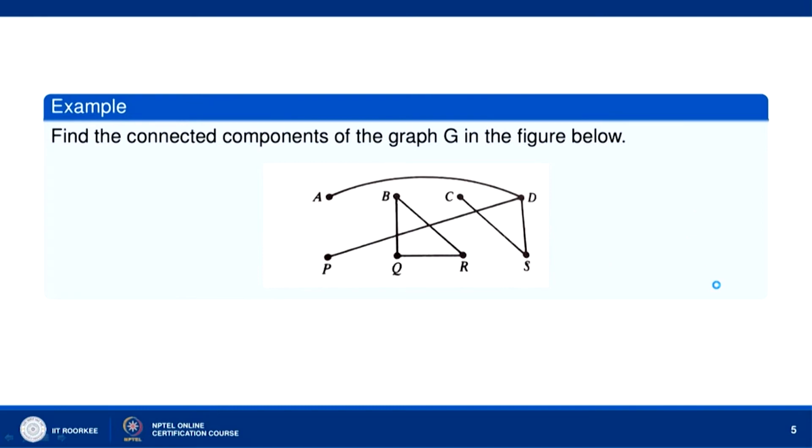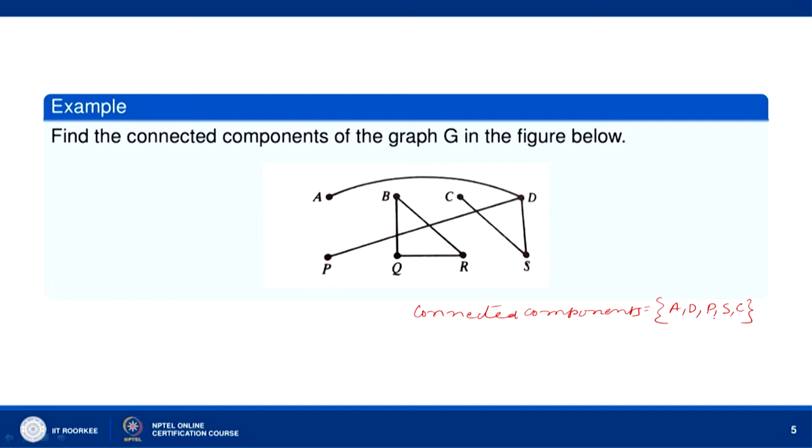Now, let us find the connected components of this graph. We start with the vertex A. The vertices D, P, S and C are connected to A. So, one connected component is A, D, P, S, C. The other connected component, we can start with B: B, Q, R.